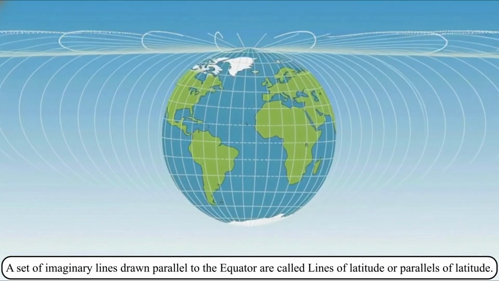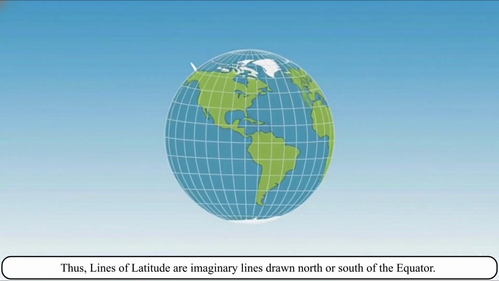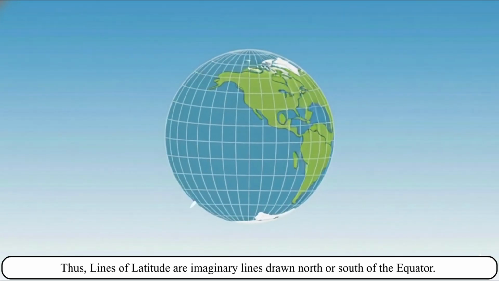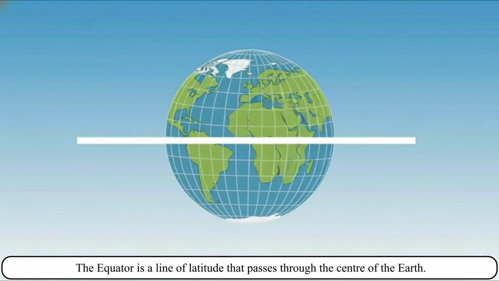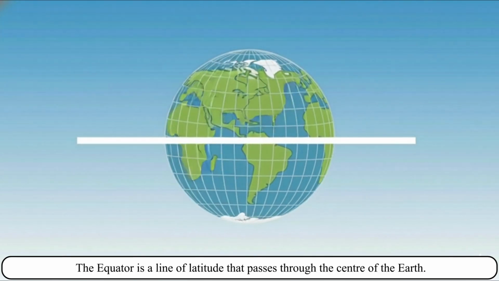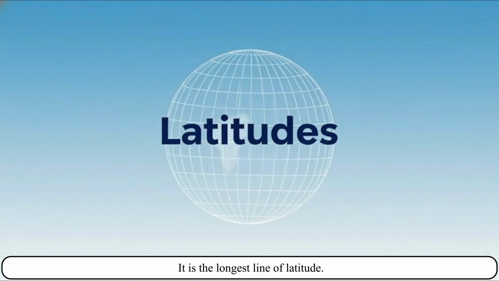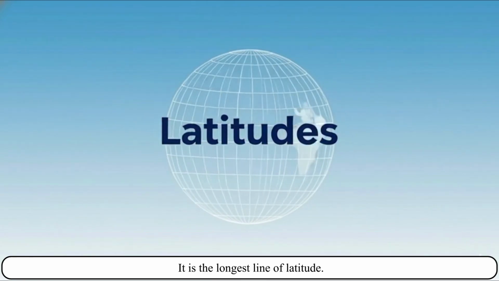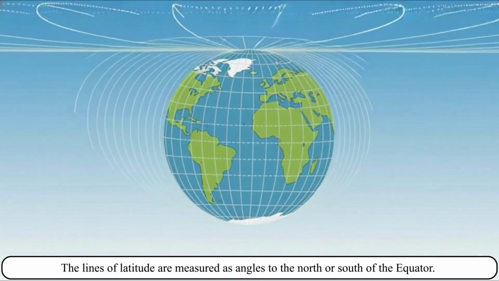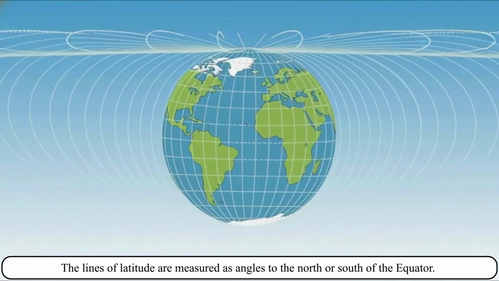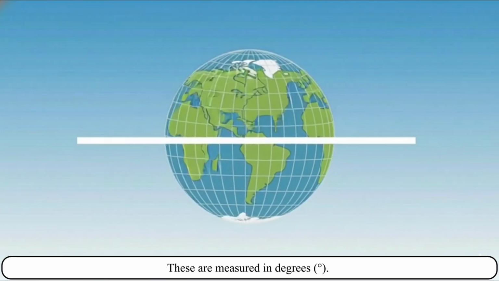Latitudes. A set of imaginary lines drawn parallel to the equator are called lines of latitude or parallels of latitude. Thus, lines of latitude are imaginary lines drawn north or south of the equator. The equator is a line of latitude that passes through the center of the Earth. It is the longest line of latitude. The lines of latitude are measured as angles to the north or south of the equator. These are measured in degrees.